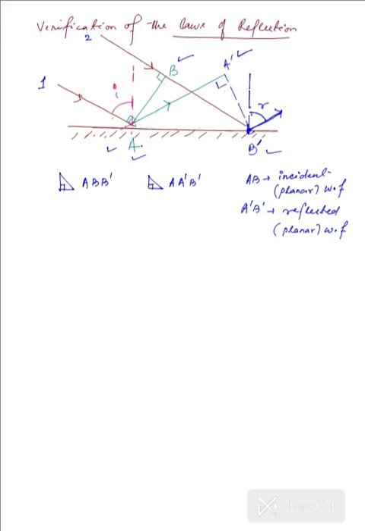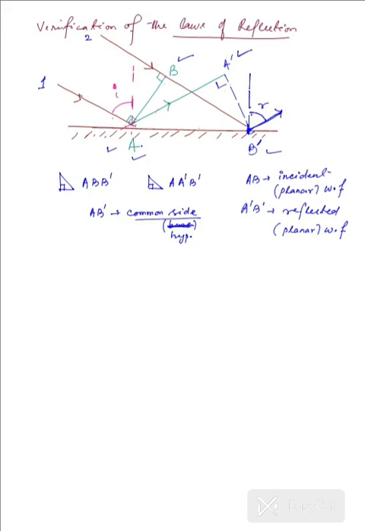Now in both of those right angle triangles, what we find is that AB dash is the common side in each case. I mean the hypotenuse in this case, not the base, because it's in front of the right angles. Nevertheless, that is the common side.